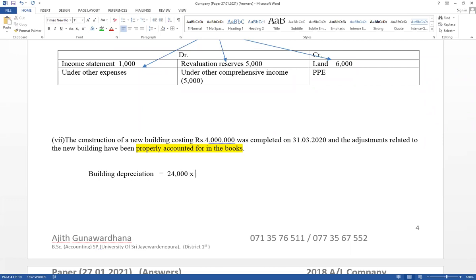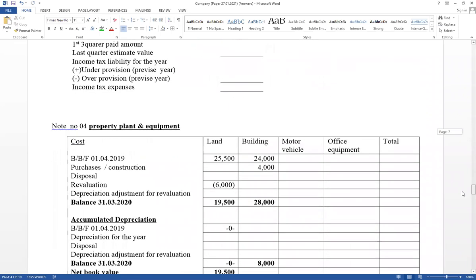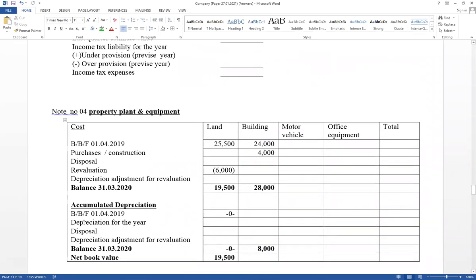New building is not available during the current period. Percentage is given 5%. Therefore, this is the annual depreciation. It has already recorded, but it should be included in the PP schedule. Normally, this value should be included under administration expense also, but it has recorded. It has given composition of administration expense. It has available. Then this value should be included in the property, plant and equipment schedule. PP schedule as annual depreciation, building depreciation for the year 1,200. It has already recorded. Closing balance available.